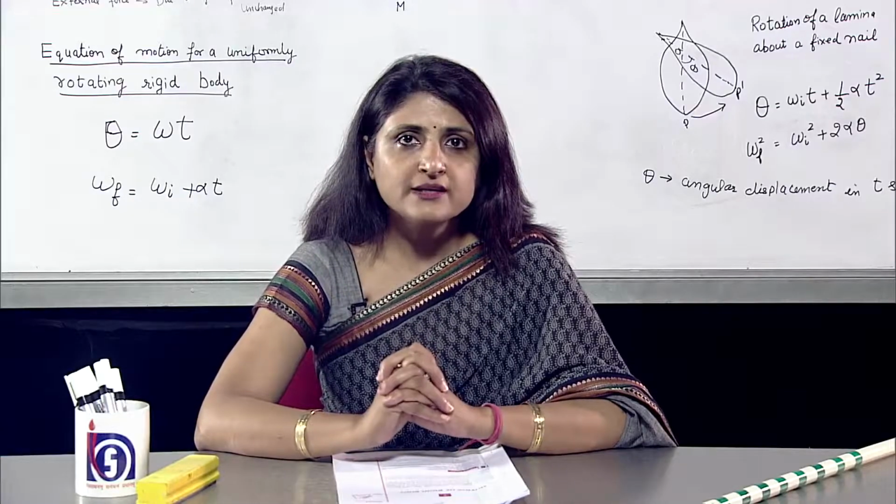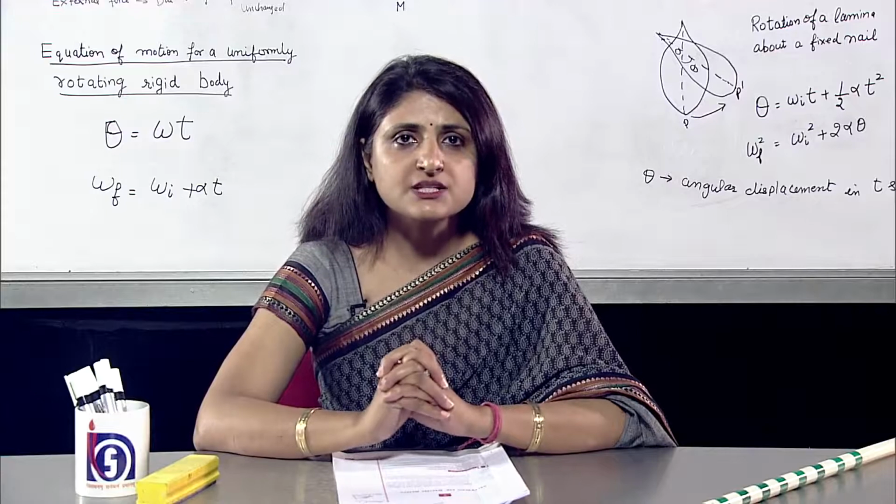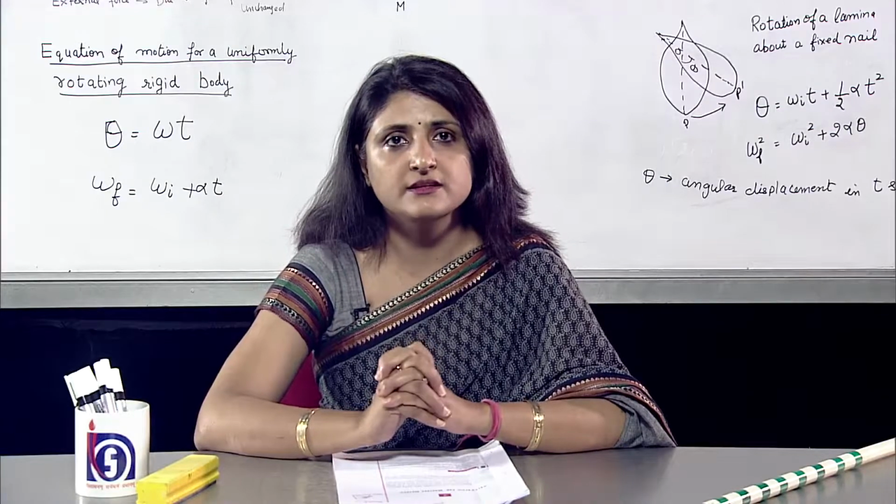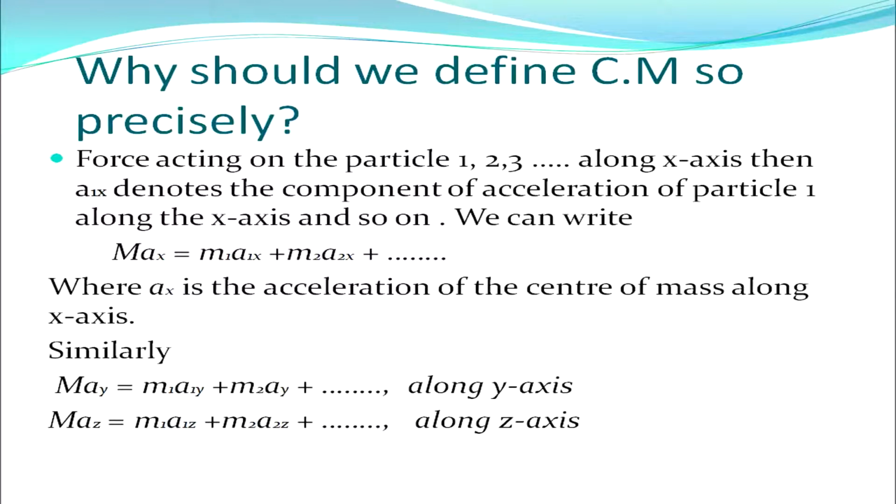Now, we should define Cm. The question arises, why should we define Cm so precisely? Consider the forces acting on particles 1, 2, 3 along the x-axis, where a1x denotes the component of acceleration of particle 1 along the x-axis and so on. Therefore, we can write the force along the x-axis as M ax equal to m1 a1x plus m2 a2x plus so on, where ax is the acceleration of the center of mass along the x-axis.